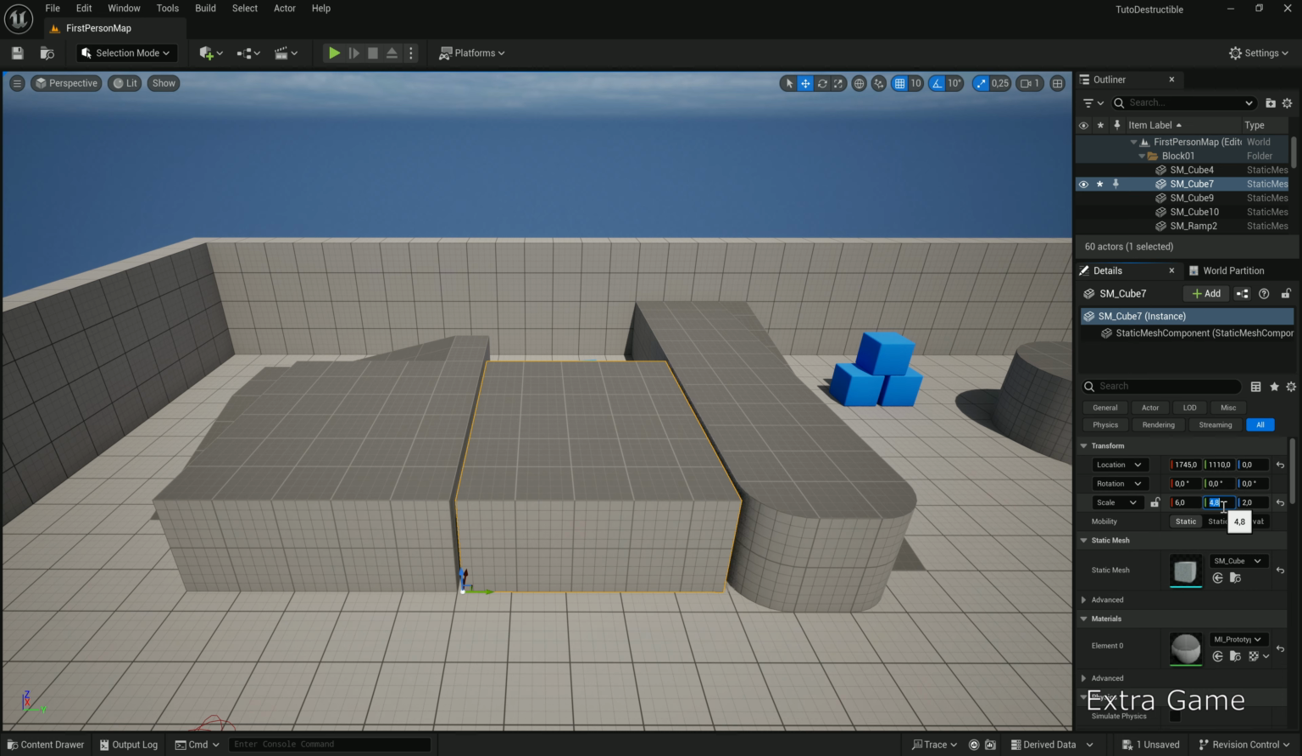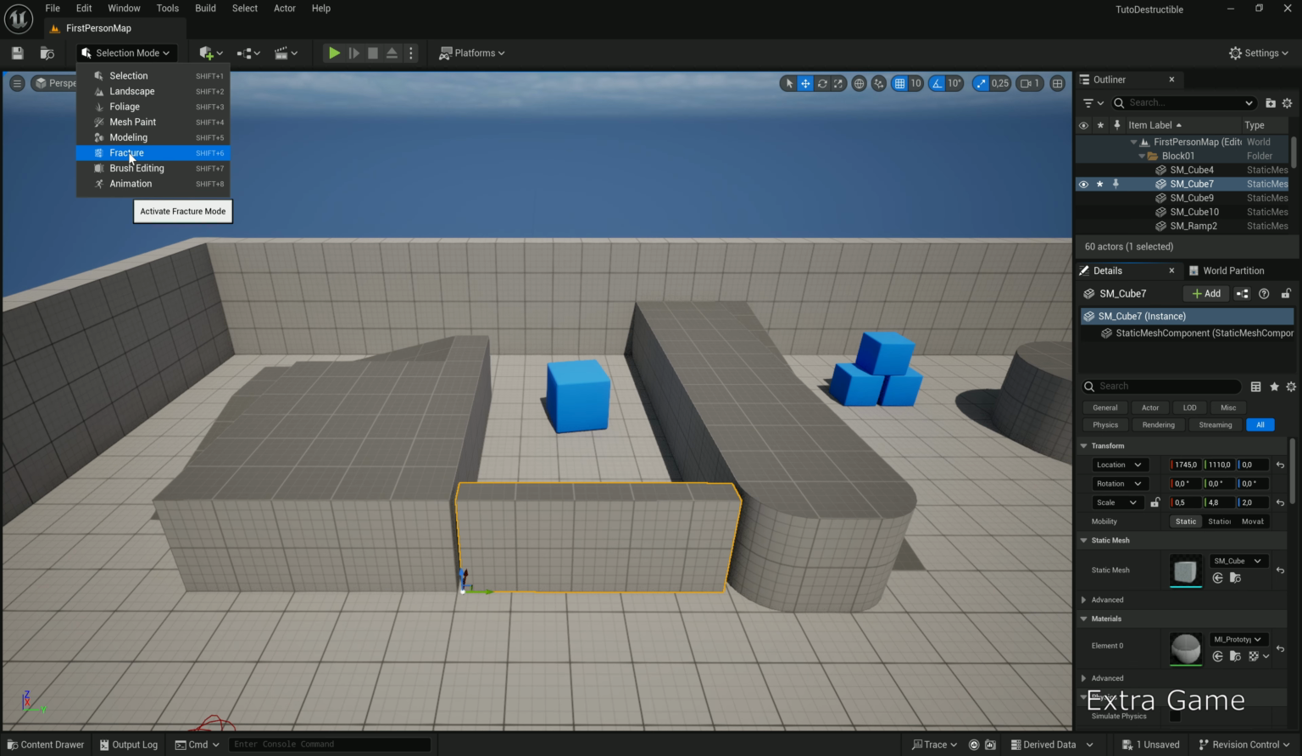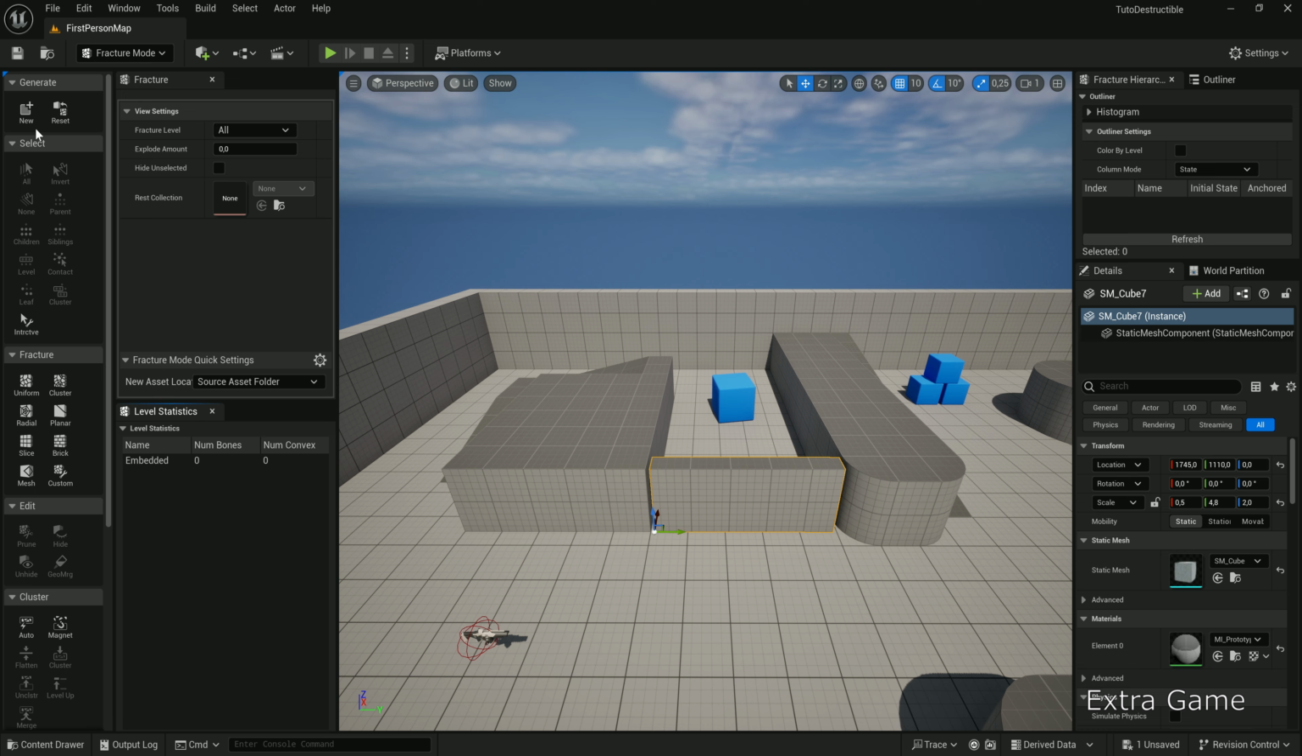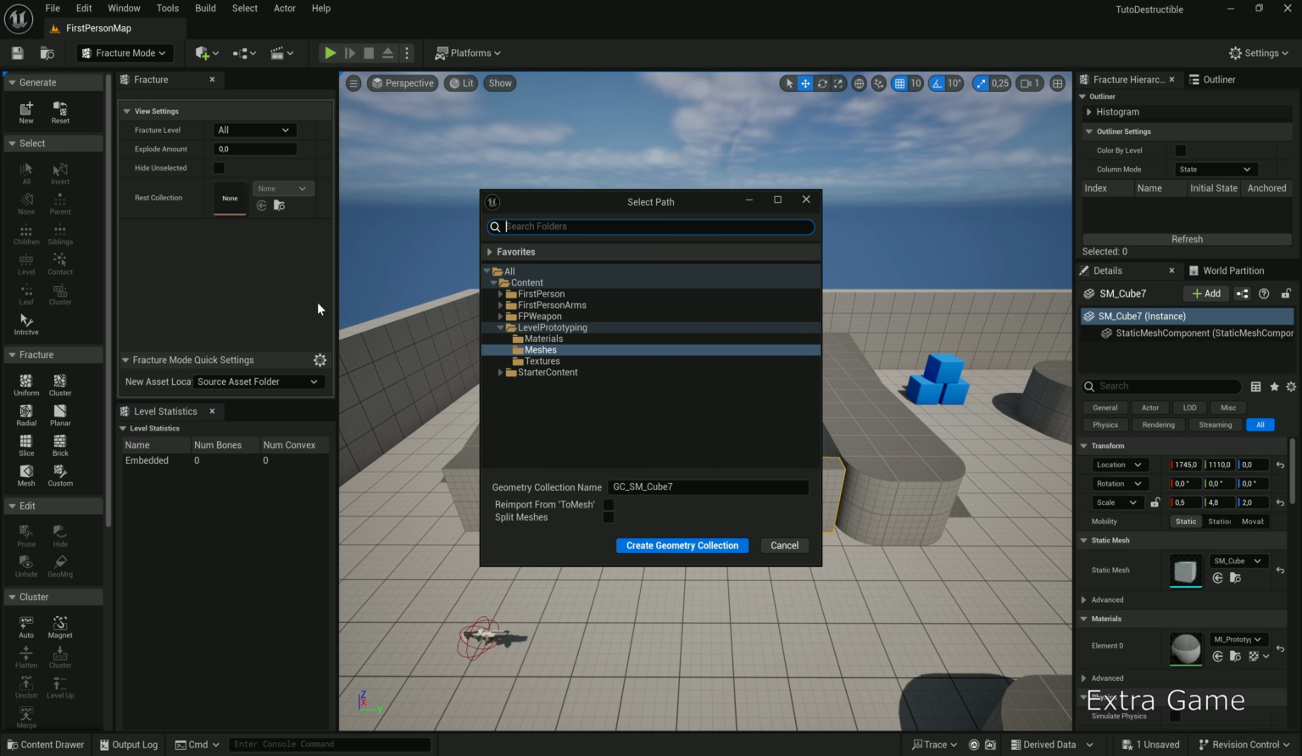Let's scale it, 4.8 on Y and 0.5 on X to make a wall. With the wall selected, click Selection Mode and choose Fracture Mode. Click New to create the new fractured geometry. I'll leave the default directory, but you can change it.